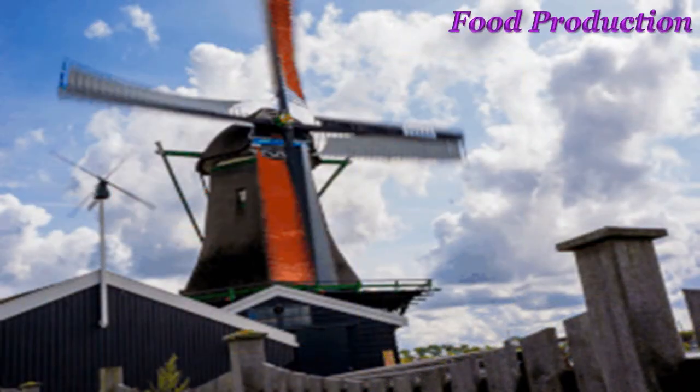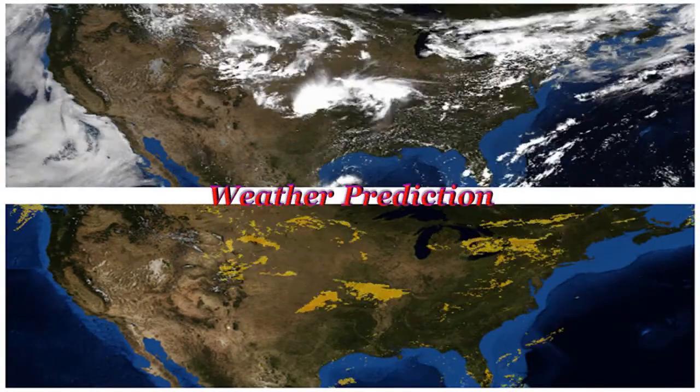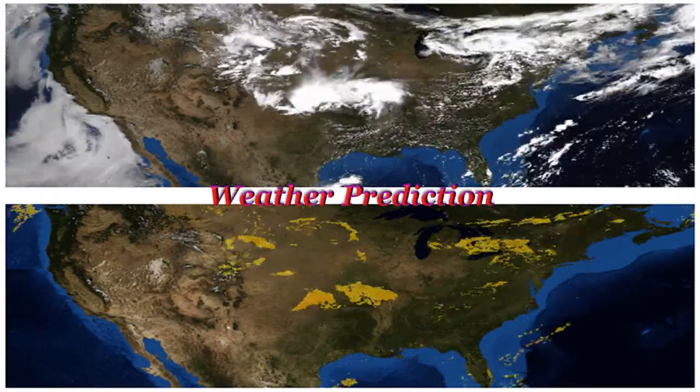In the early days, windmills were widely used for milling grain, so that it could be used for producing food such as bread and flour. Weather forecasters used wind to forecast or predict weather.